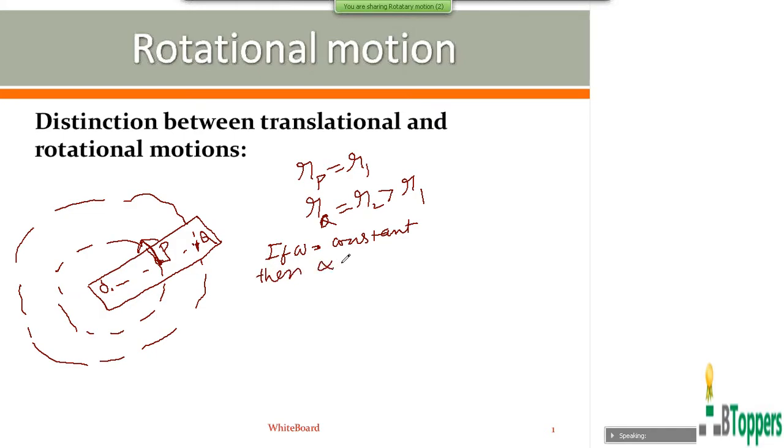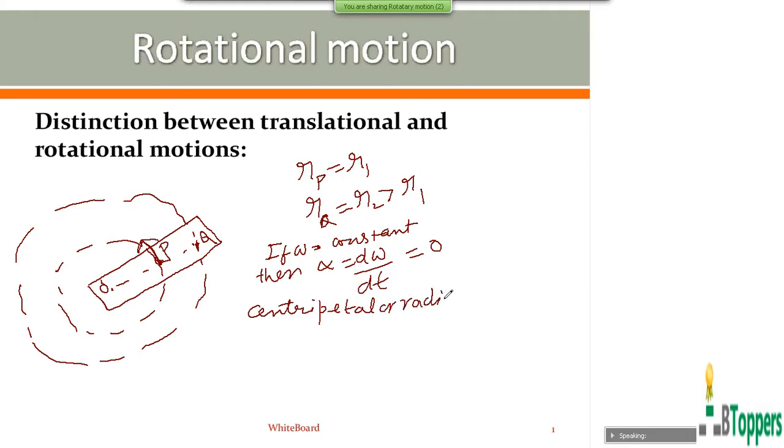Then angular acceleration alpha, d omega by dt, will be 0. So if the rigid body performs pure rotational motion with a constant angular velocity, then angular acceleration will be 0. Then any particle of the rigid body will possess only the centripetal acceleration or radial acceleration.